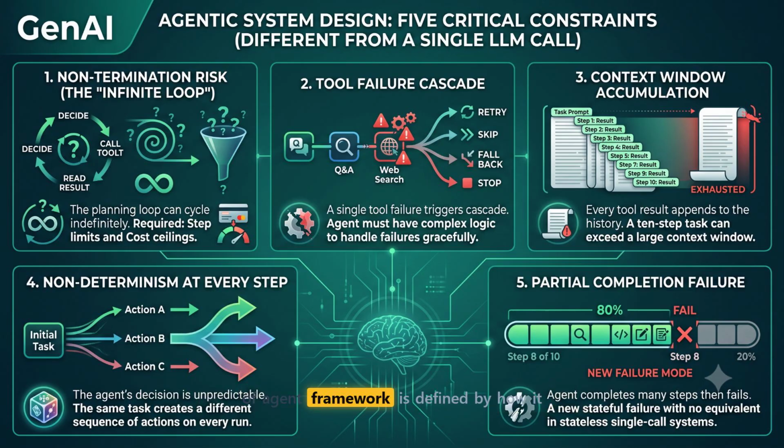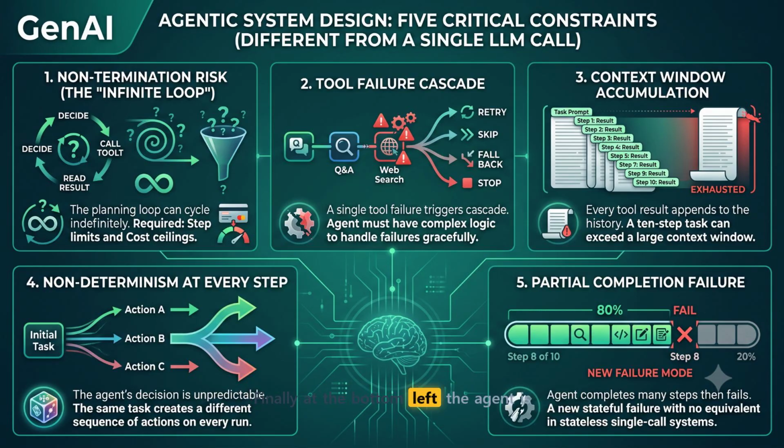Your choice of agent framework is defined by how it handles this specific complexity. Now shift to the top right to check the third constraint. The context window is a ticking time bomb. Every single one of those past tool results is being appended to the context. Look at how the window gets overloaded. A relatively short 10-step task can easily overflow even the largest available context window, requiring sophisticated design for data summarization or selective memory.